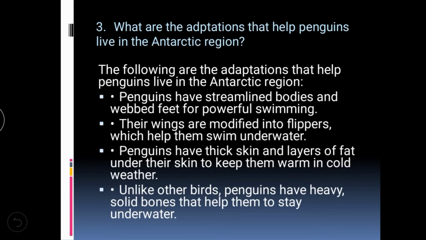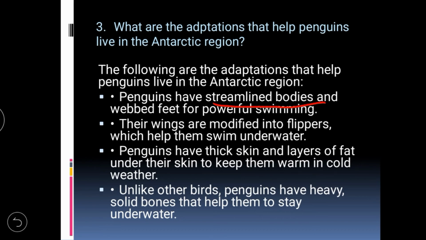The third question: what are the adaptations that help penguins live in the Antarctic region? The following are the adaptations. First, penguins have streamlined bodies and webbed feet for powerful swimming.